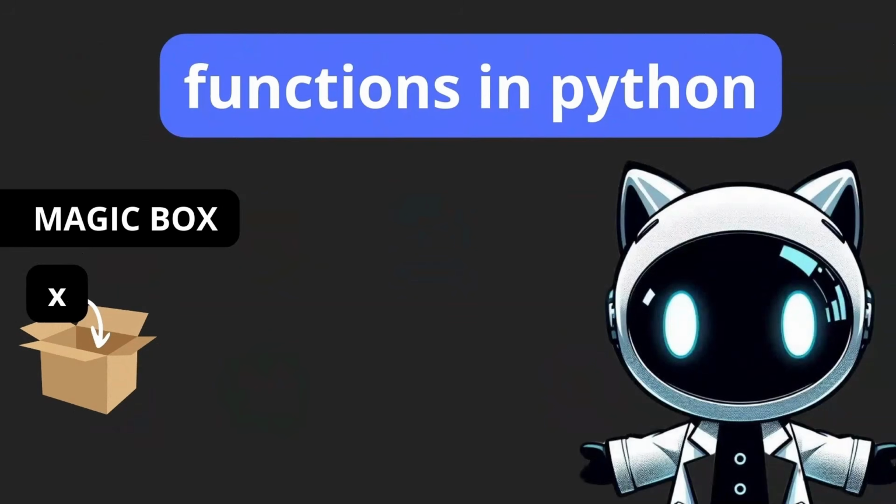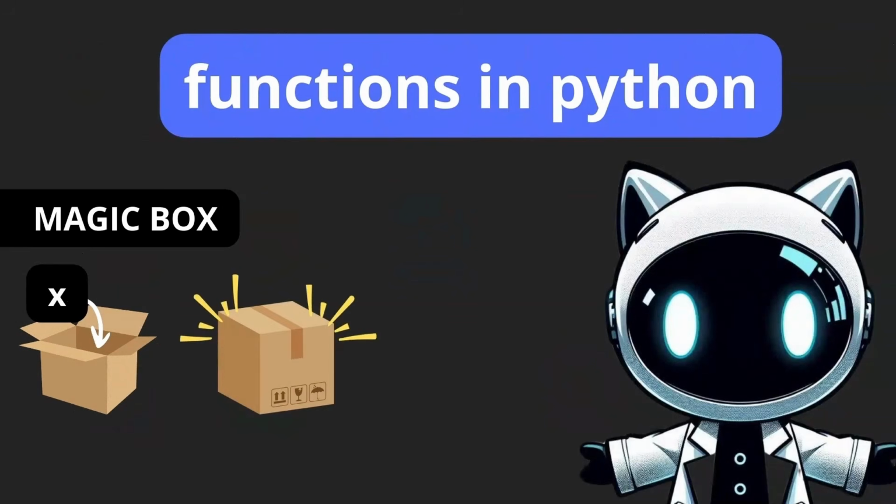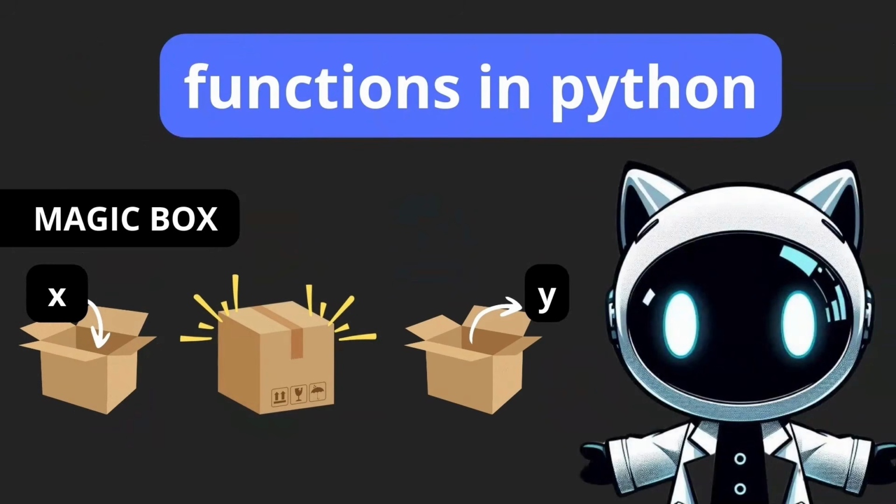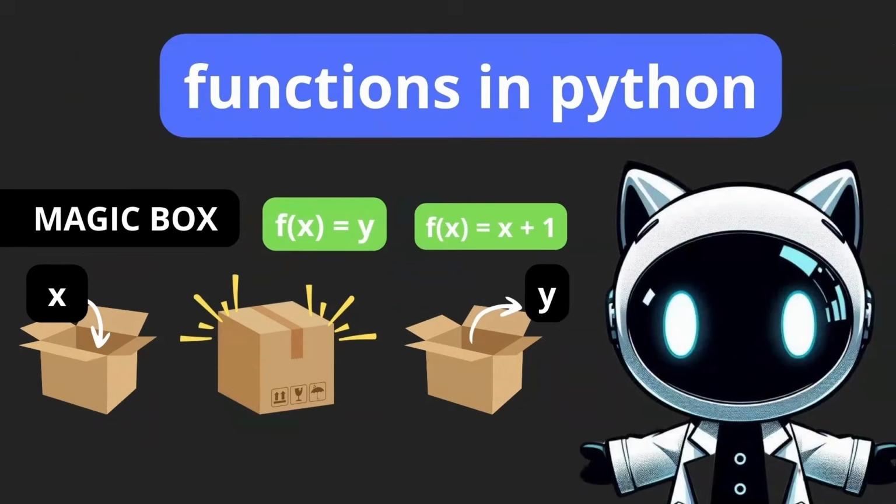If we set something, in this case an X, this magic box will execute a process and then it will return a Y. So this X changed to a Y. So if we apply something to X, we're going to have Y. Let's say a very basic function. If we have that f of x is equal to x plus 1, it means that no matter what x we set, we're going to add 1 to that number. If my x is 2, if I apply this function, 2 plus 1 is 3, and so on and so on.